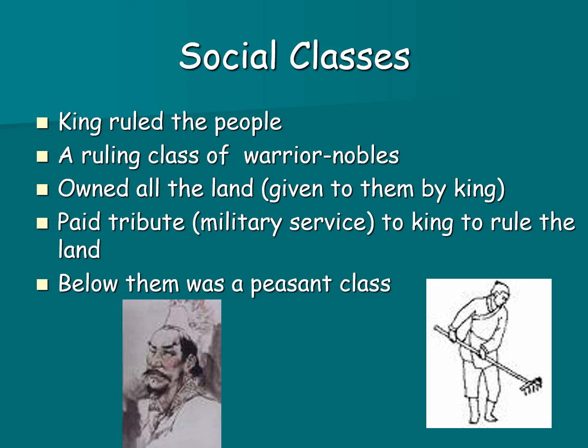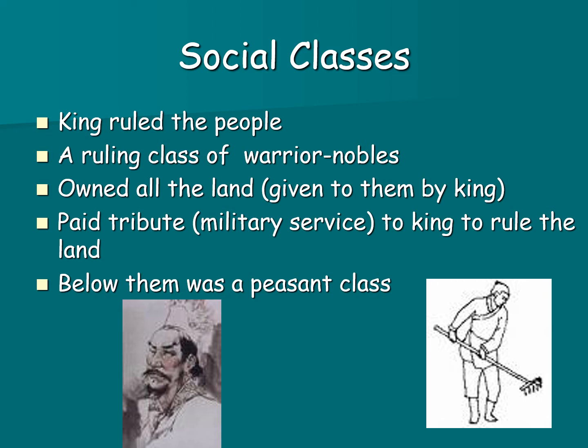Chinese society was made up of social classes. At the top, you have a king who rules the people. Below the king are warrior nobles. We refer to them as warlords. A warlord was given a huge chunk of land by the king, and on that land, they could rule it however they saw fit. These warlords had their own personal army, and in exchange for the land that the king gave them, they promised to pay tribute in the form of military service to the king.